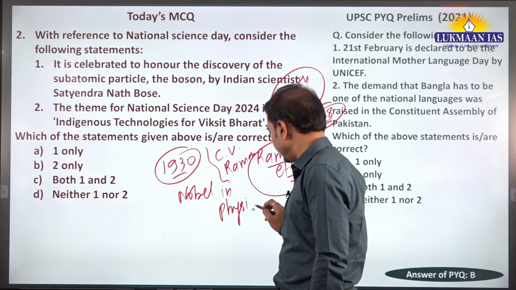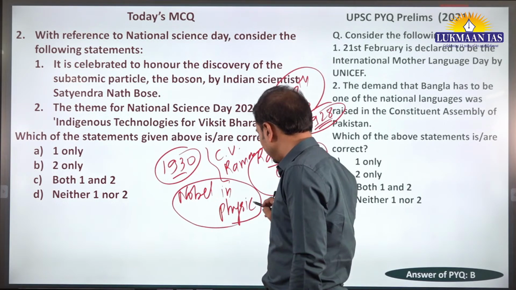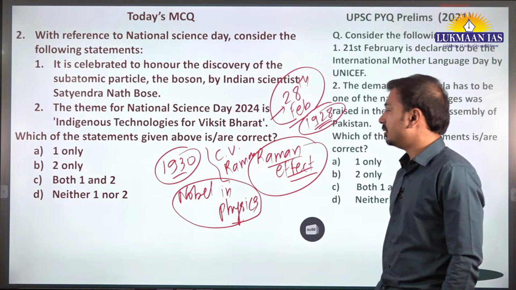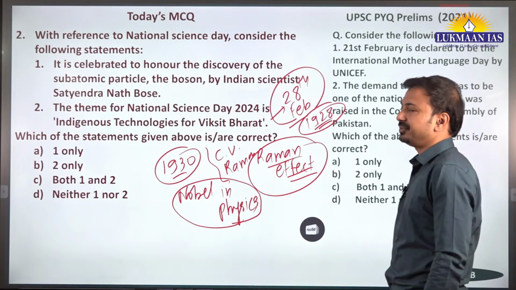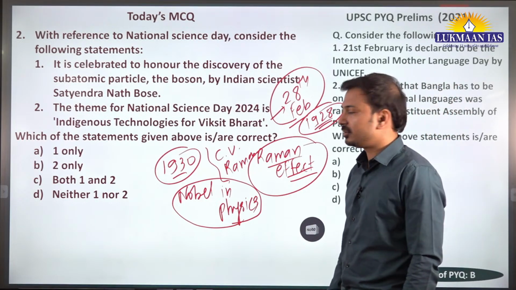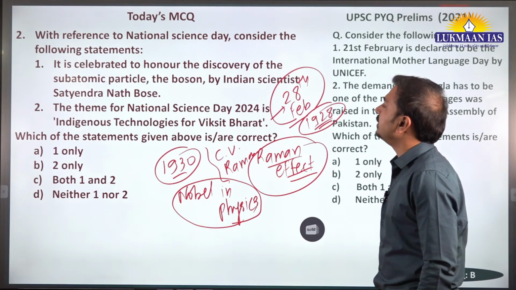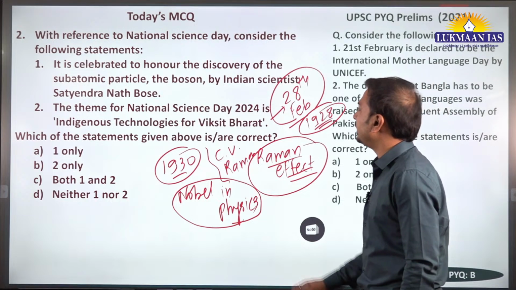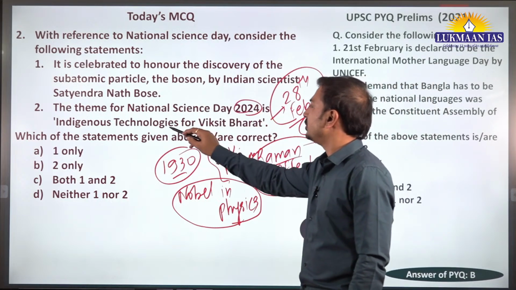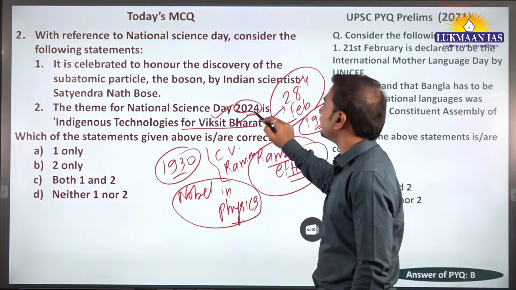Till date, he is the only Indian to win the Nobel Prize in Physics. He received it in 1930. The theme for National Science Day 2024 is Indigenous Technologies for Viksit Bharat. This one is correct, we can say.